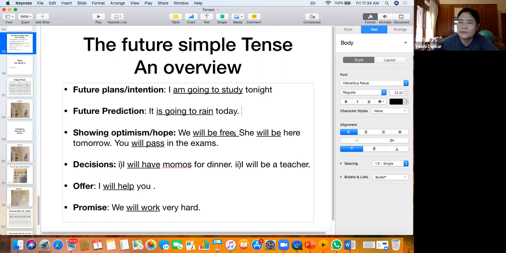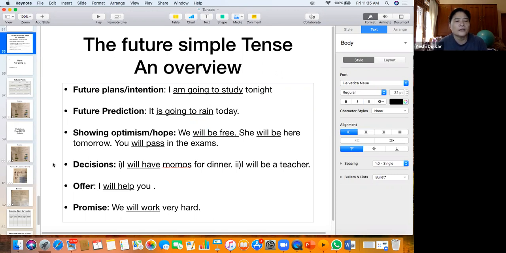She will be here tomorrow. You will pass in the exams. These are all, they sound like predictions, but they're not predictions. They are just a hope there. So that's when we use will. Will refers to future hope.